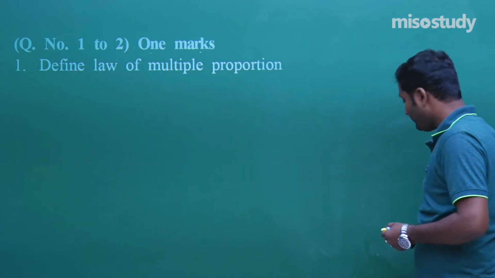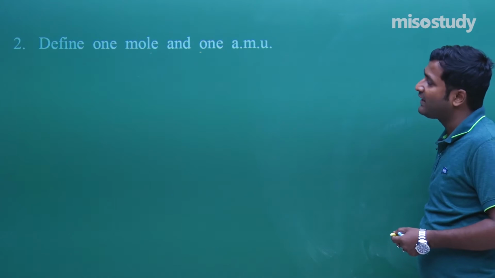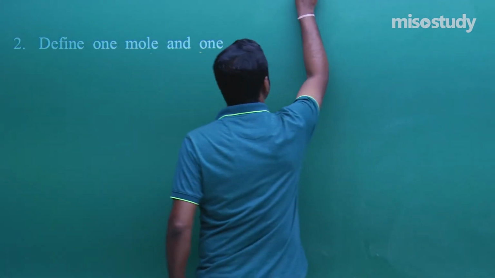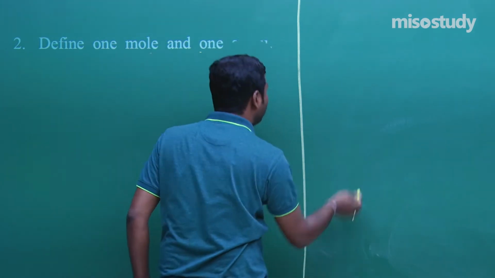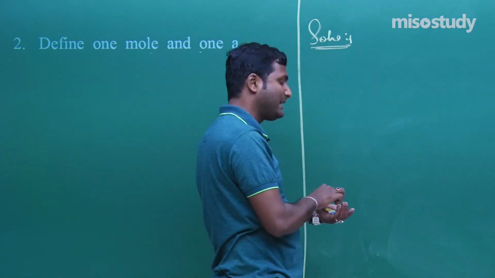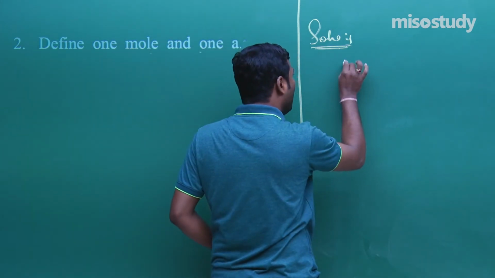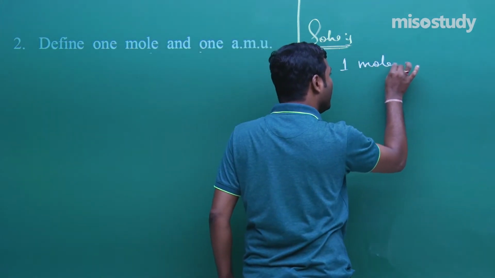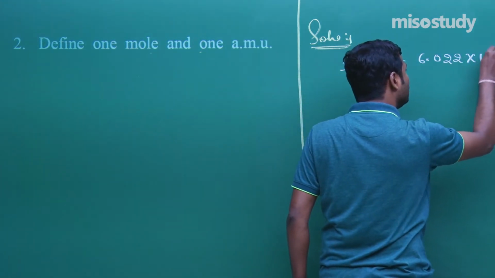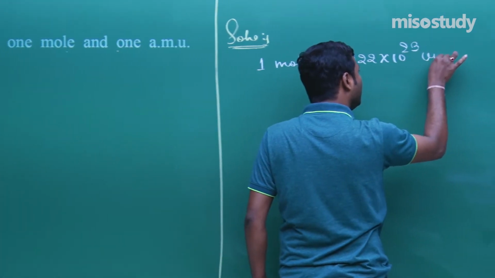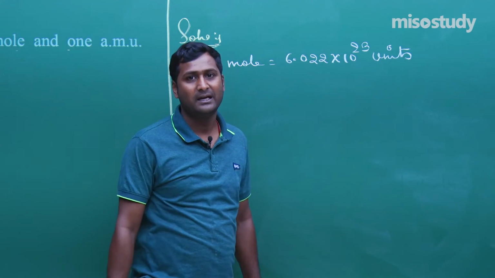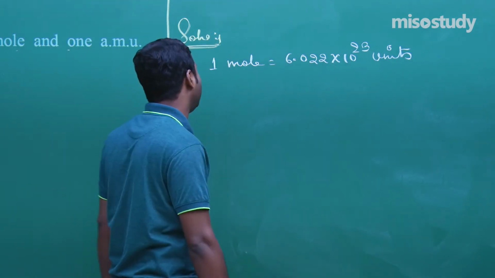Now, the next question is define 1 mole and 1 AMU. This is a 1 mark question. So, simply write the solution here. 1 mole is equal to 6.022 into 10 to the power 23 units. Units may be atoms, molecules, electrons, protons, or anything else.